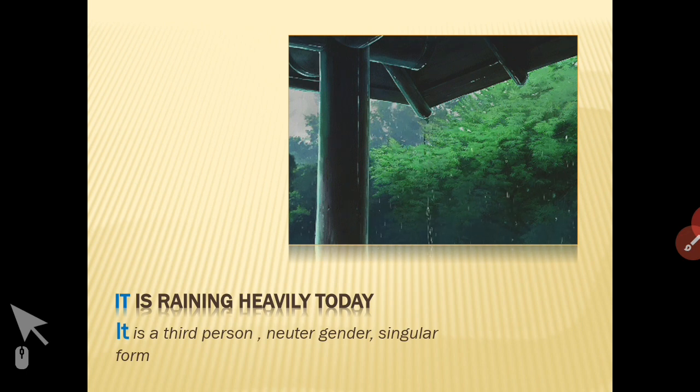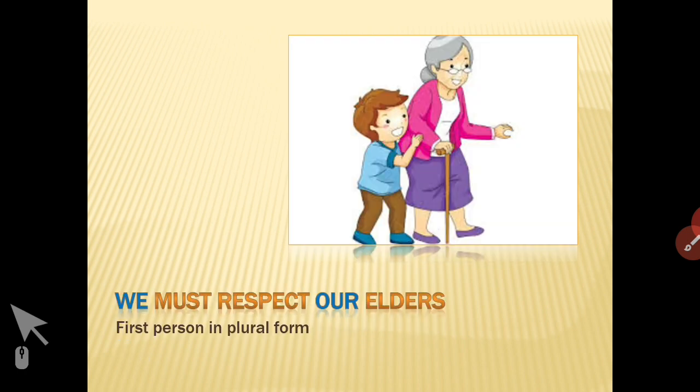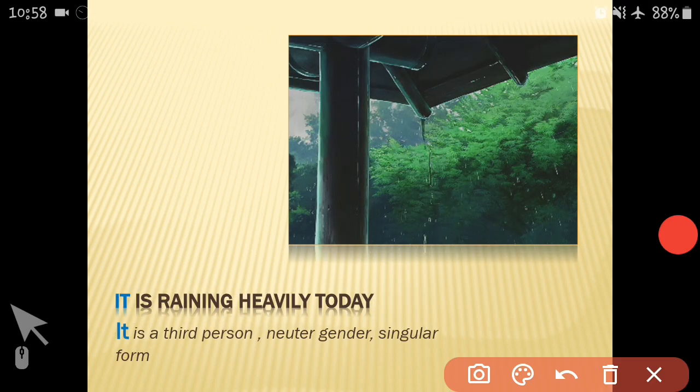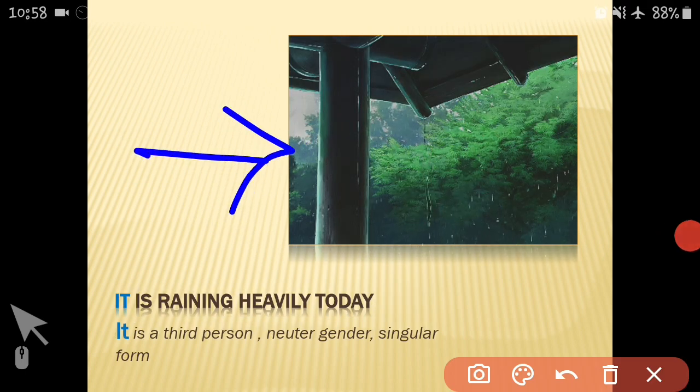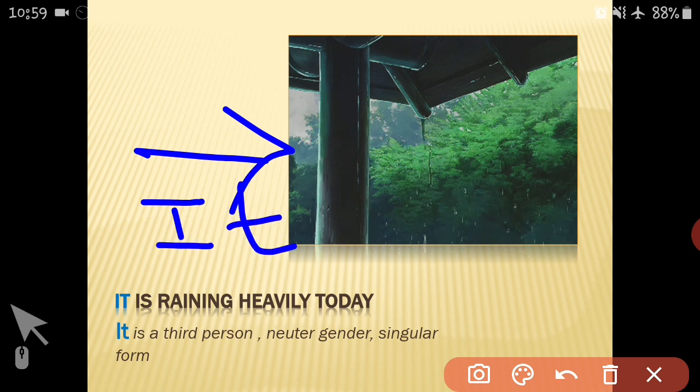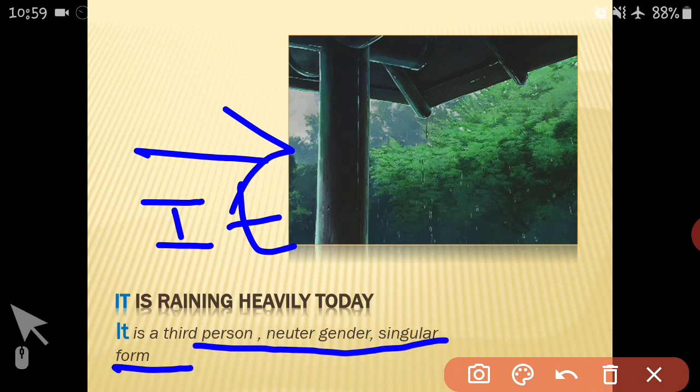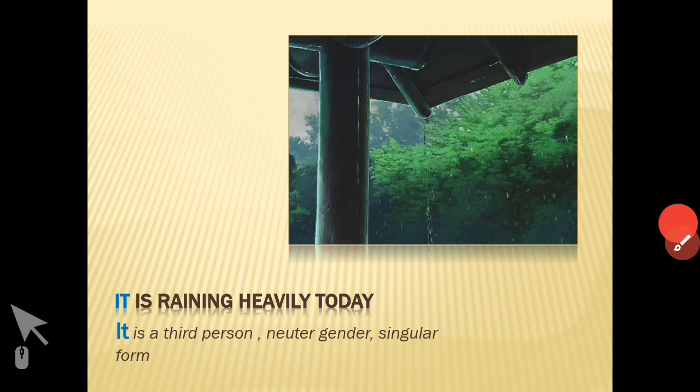Now, here you can see in the picture and this example, it is raining heavily today. Now, what does the word it denote? The word it is used for rain. Now, rain is neither masculine nor feminine, it is neuter gender. So the word it is used. It is third person, neuter gender and singular form. Therefore, this is a personal pronoun.